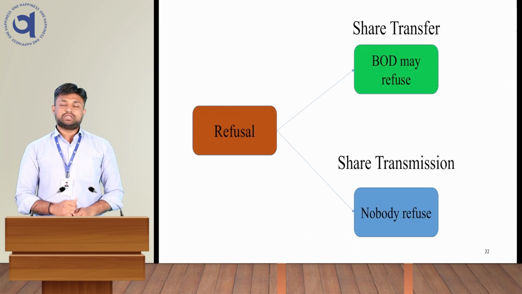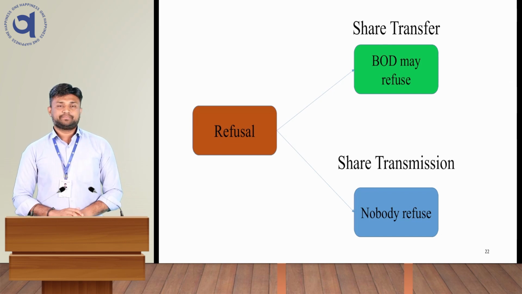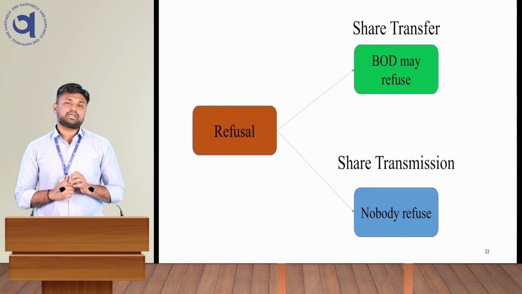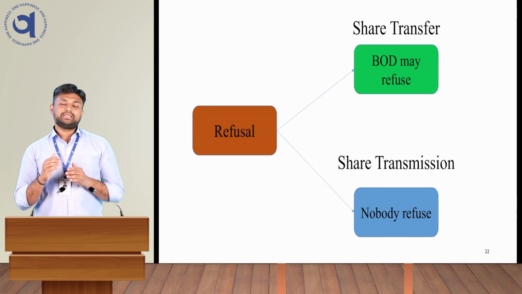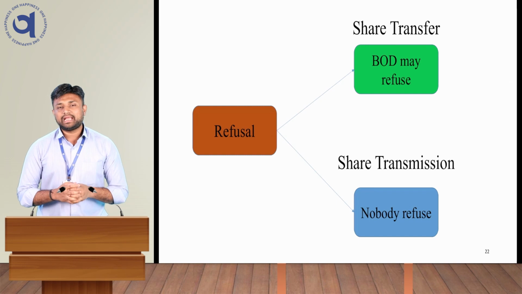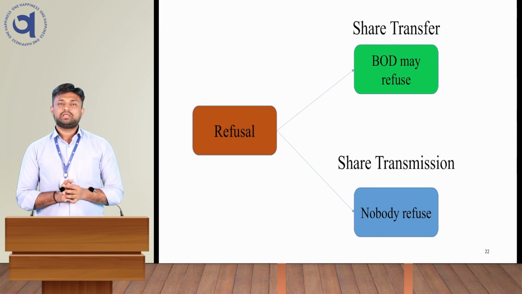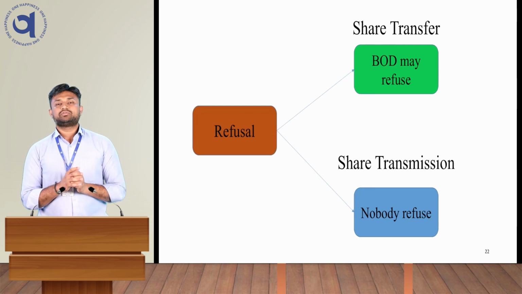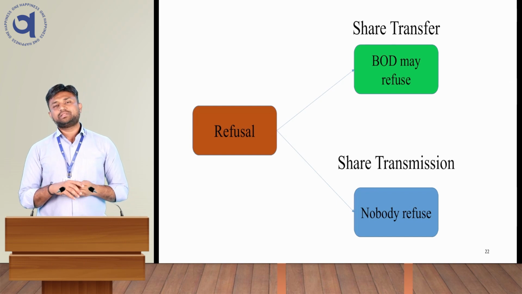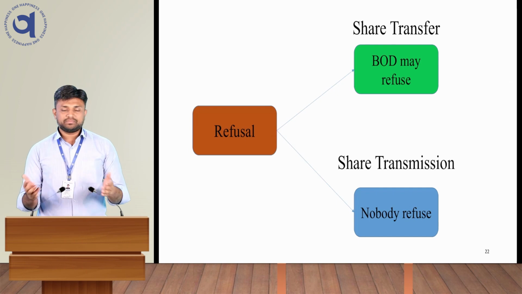Next is refusal. BOD may refuse a share transfer if the BOD feels that this shareholder is very important for the company. So in case of that, the board of directors can refuse the share transfer. And in case of share transmission, यहाँ पे किसी का कुछ चलता नहीं है, because if the person has died, तो board of director चाहे या ना चाहे उनका शेयर ऑटोमेटिकली ट्रांसफर हो जाएगा. If the person is insolvent, in case of death, in case of unsound mind, यहाँ पे परमिशन की जरूरत नहीं है.